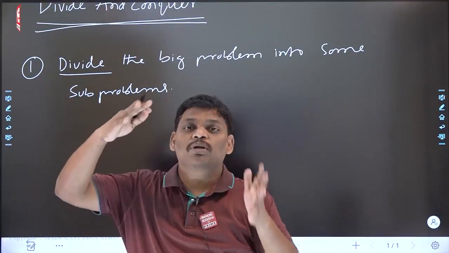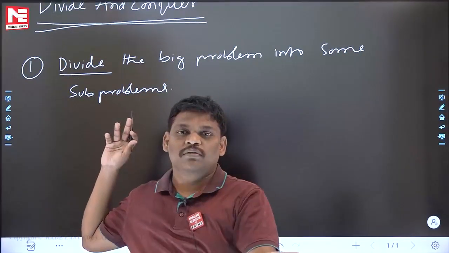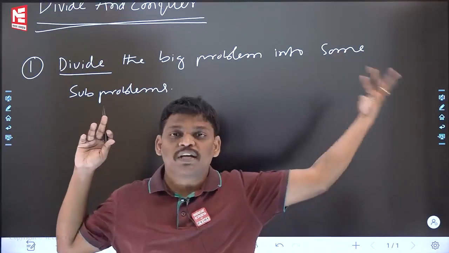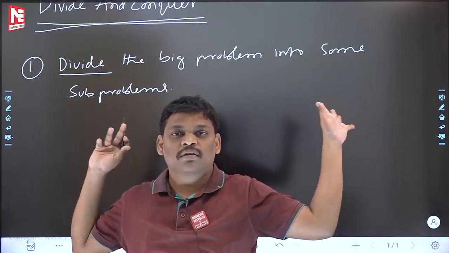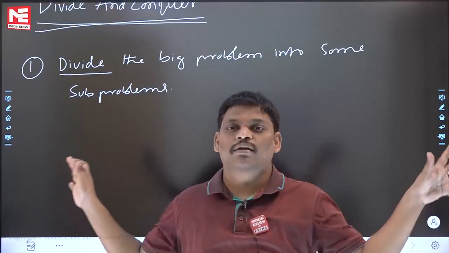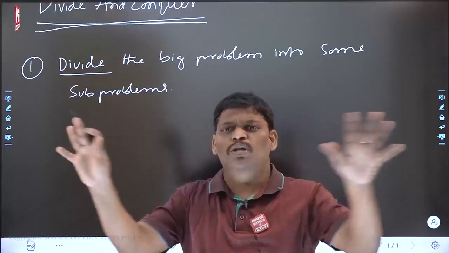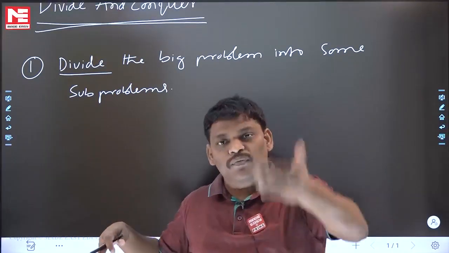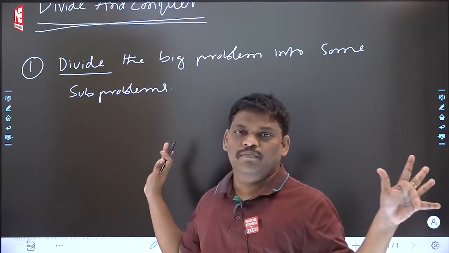Divide the bigger problem into some sub-problems. Some will do 2 parts only, some will do 10 parts, some will do 25 parts, some will do 45 parts. Maybe the US is some other story, maybe Pakistan is some other story. They know very well that ruling the total country is very difficult, so they divide the total country into small parts. How many parts they will do, whatever they feel is better at that point of time, they will do that only.